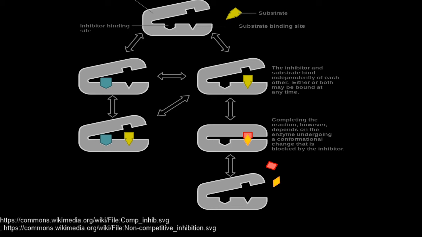But even though the enzyme-inhibitor complex can bind the substrate, the efficiency of this complex getting transformed to a product is decreased. Also, these non-competitive inhibitors bind the enzymes at sites other than the active site. That is why the substrate is able to bind at the active site. And also, these non-competitive inhibitors bear no structural resemblance to the substrate.